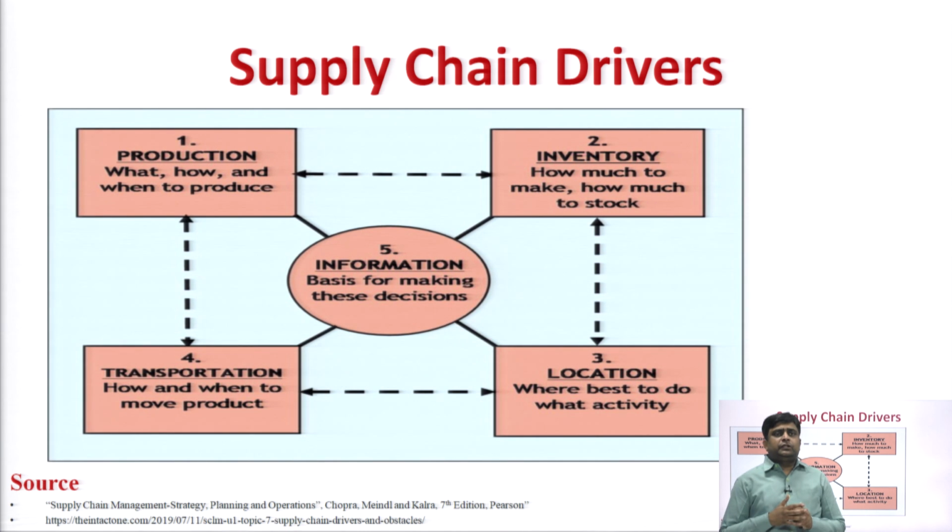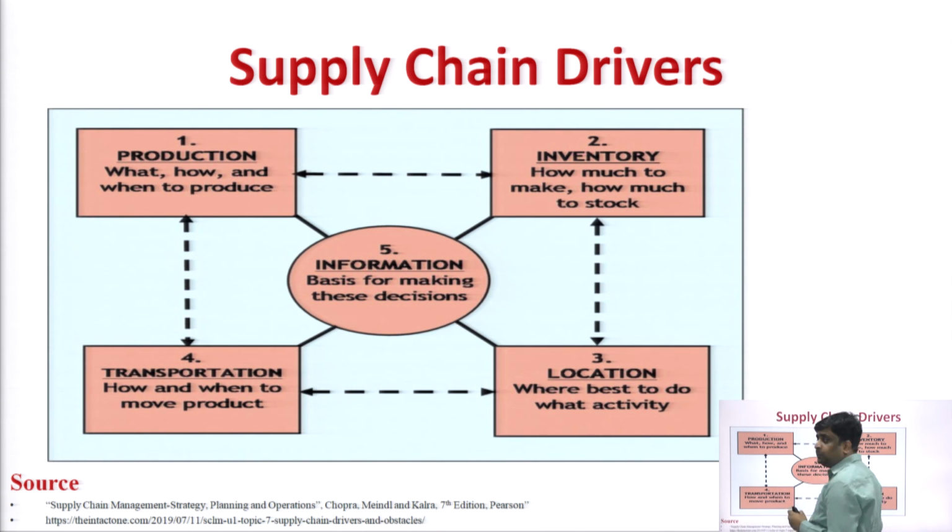Okay. Another important driver of supply chain is the location part. Strategic location is also an important decision while devising or managing your supply chain. You may take here the example of Tata Nano. Earlier they set up their plant at Singur in West Bengal, and after the political interference they shifted it to Sanand, Gujarat.